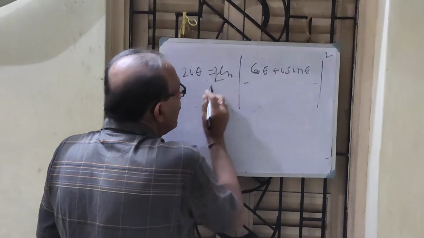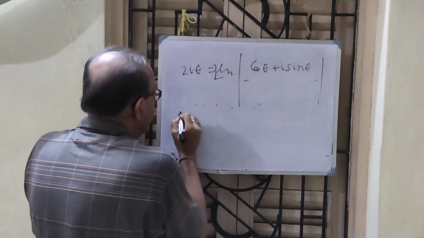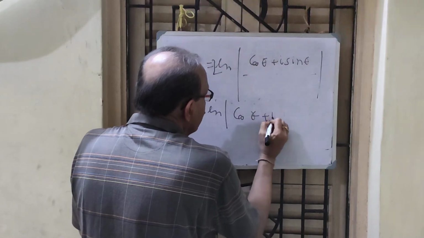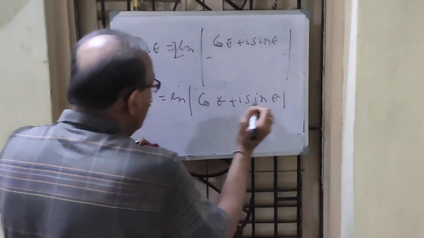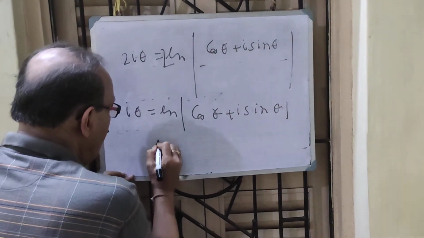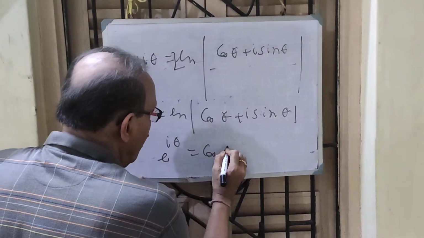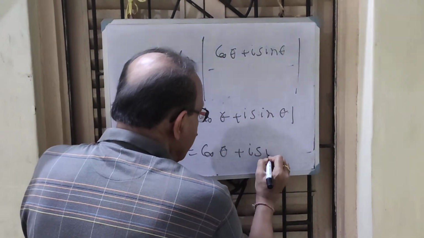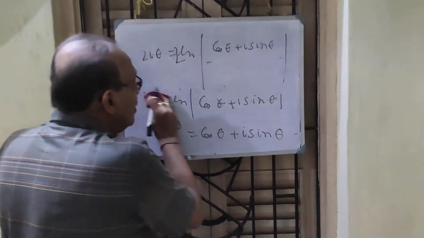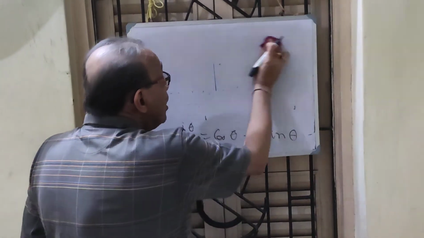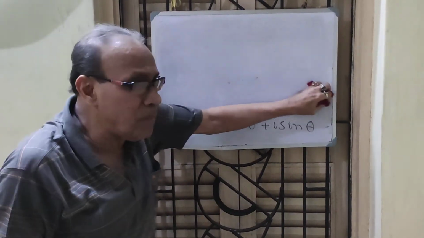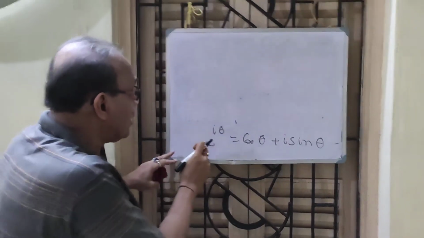2 comes here, I apply the property of logarithm. That is i theta equal to ln (cos theta plus i sin theta). Therefore, I apply the definition of log. I write e to the power i theta equal to cos theta plus i sin theta. Now, this is actually a magic formula. You can apply it by De Moivre's theorem, you can apply it any way, but learning is from a simple basic integral of class 12, you can get a magic integral.